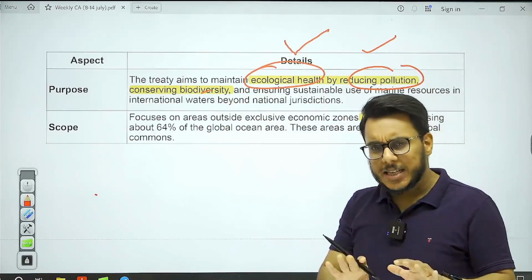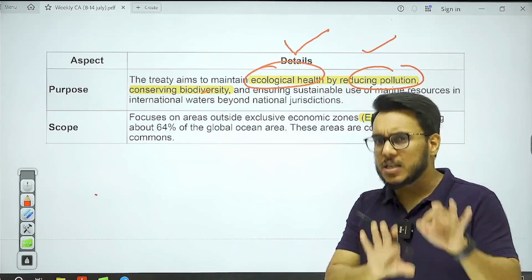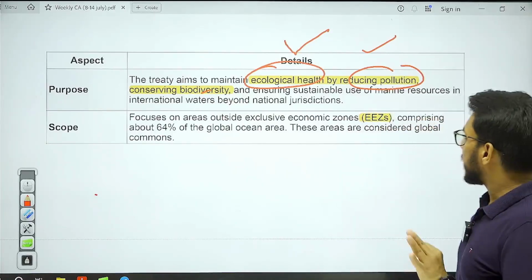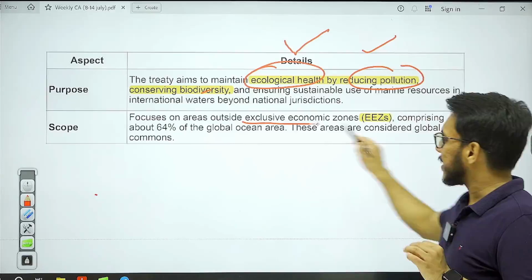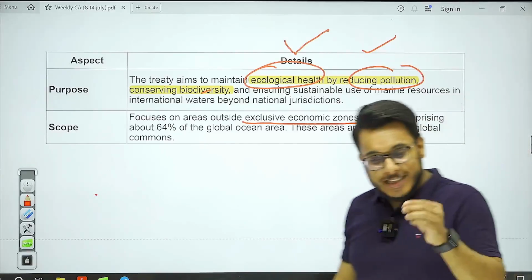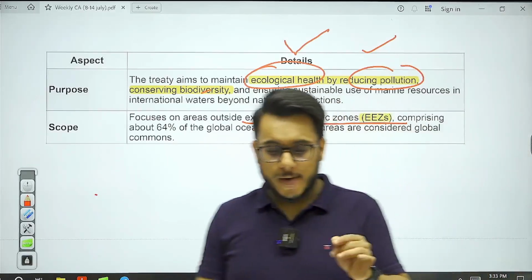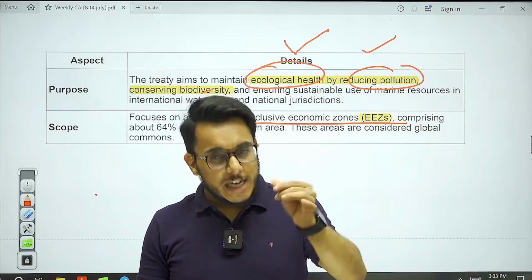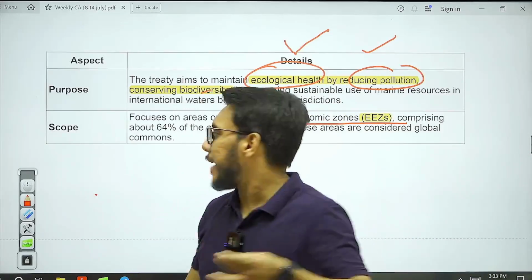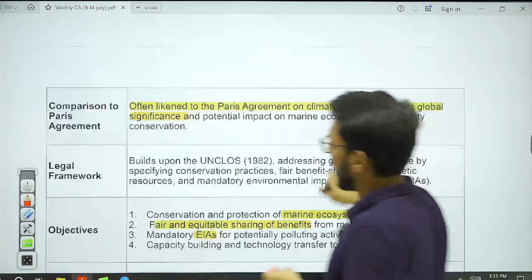Now, what are the exact objectives? We'll see in just a minute. The focus is outside the exclusive economic zone. Now, 64% of the ocean is high seas only, so that will be protected.